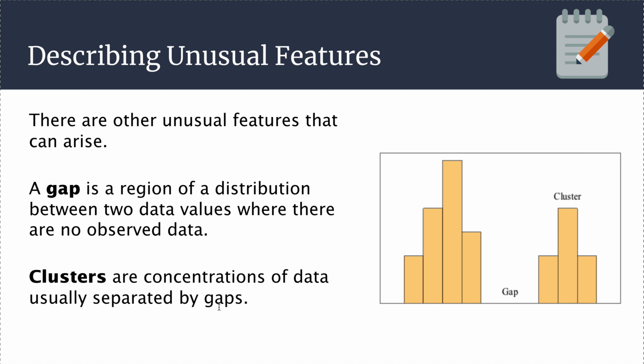It is also worth throwing into your description of distributions, make sure you're taking notes on these things, any unusual features that arise. For example, a gap. It is worth talking about gaps in data. A gap is a region of a distribution between two data values where there are no observed data. So a gap, for example, would be right here.